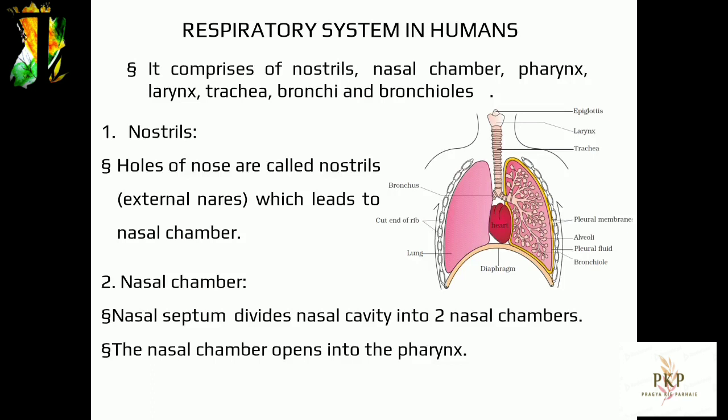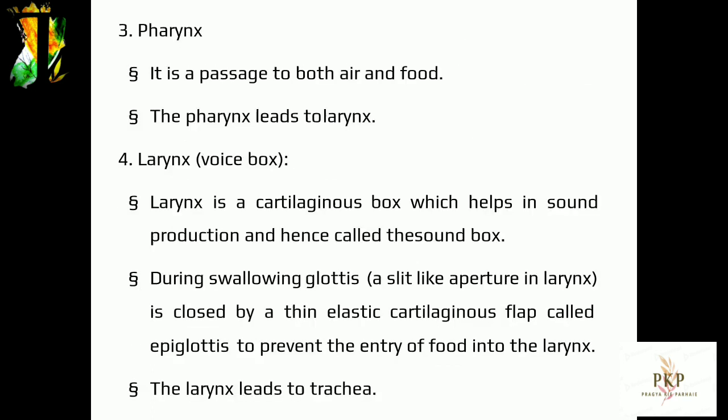Respiratory system in humans. It comprises nostrils, nasal chamber, pharynx, larynx, trachea, bronchi and bronchioles. 1. Nostrils. Holes of the nose are called nostrils, external nares, which lead to the nasal chamber. 2. Nasal chamber. Nasal septum divides the nasal cavity into two nasal chambers. The nasal chamber opens into the pharynx. 3. Pharynx. It is a passage for both air and food. The pharynx leads to the larynx.